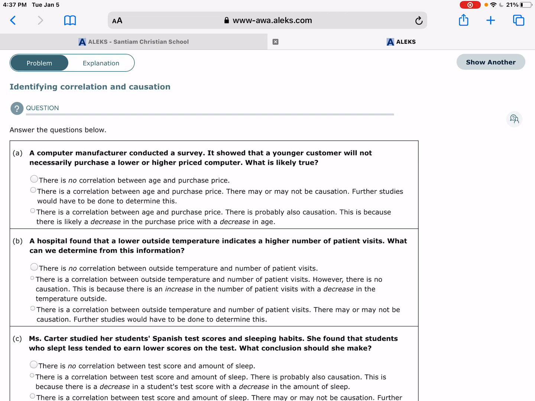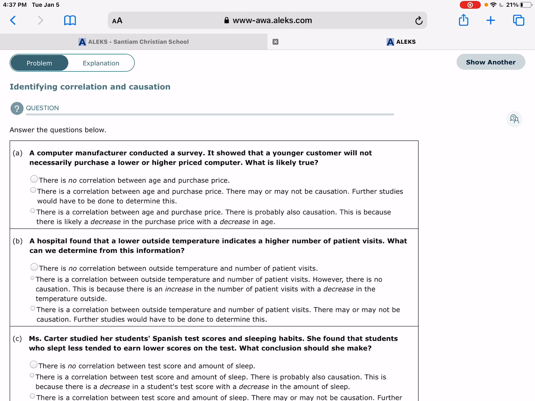A computer manufacturer conducted a survey. It showed that a younger customer will not necessarily purchase a lower or higher priced computer. What is likely true? Well, in this case, it just said that a younger customer will not necessarily purchase a lower or a higher priced computer. We're not even trying to say any correlation here. And so we're going to choose there is no correlation between age and purchase price.